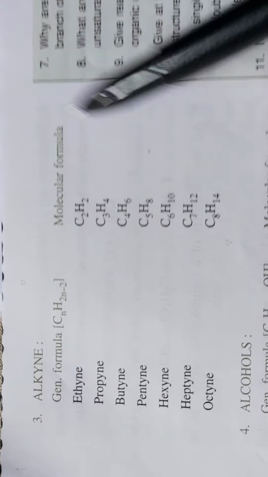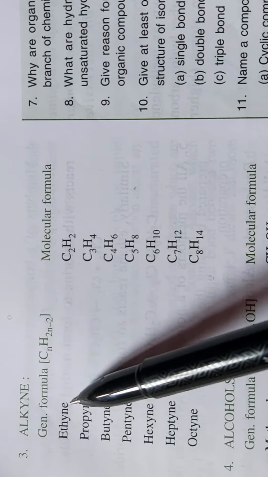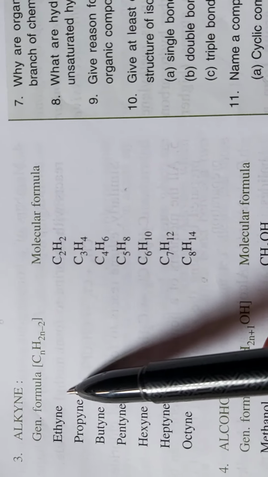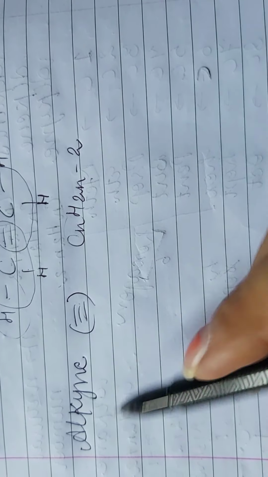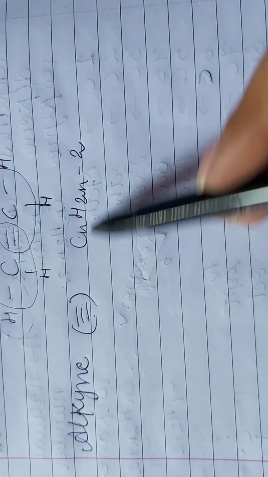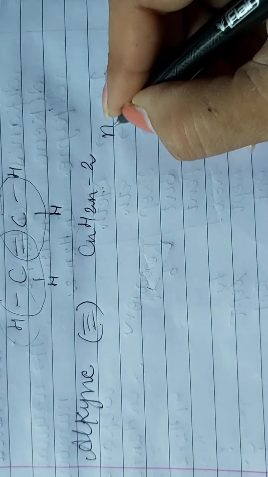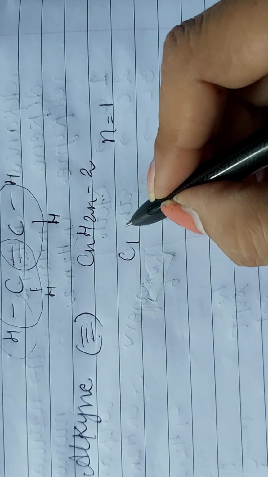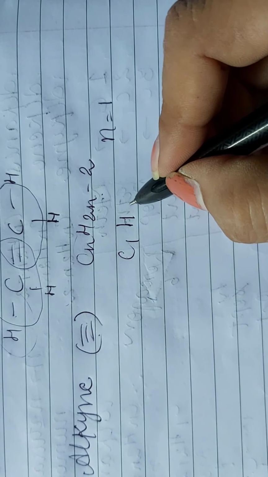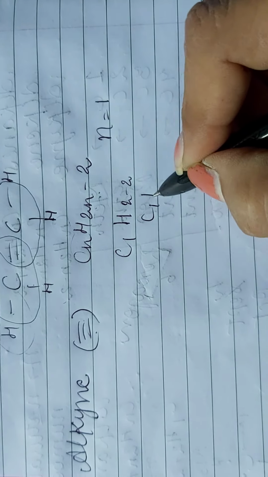Likewise, alkynes are also going to start from ethyne. Methyne will not be there. Let's see why it cannot exist. Alkyne has a triple bond and its general formula is CnH2n-2. Now fill in the value n=1. You will get C1H(2-2), meaning C1H0.